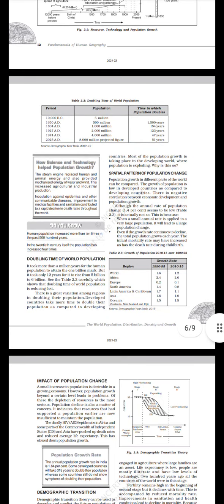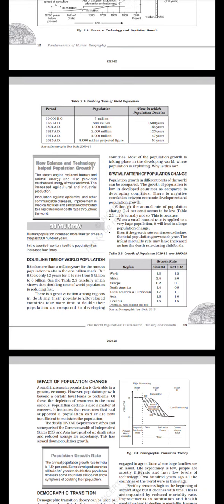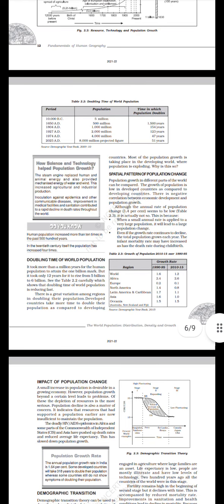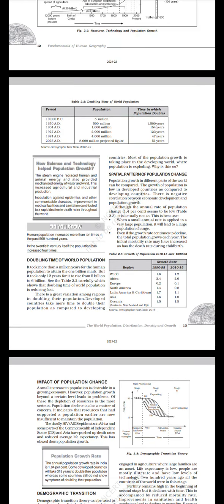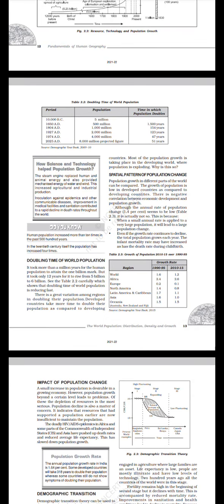Take a look at table 2.3, growth of population, 2010-15 over 1990-95. Region, growth rate 1990-95, 2010-15. World 1.6, 1.2. Africa 2.4, 2.6. Europe 0.2, 0.1. North America 1.4, 0.8. Latin America and Caribbean 1.7, 1.1. Asia 1.6, 1.0. Oceania 1.5, 1.5: Australia, New Zealand and Fiji. Source: Demographic Yearbook 2015.